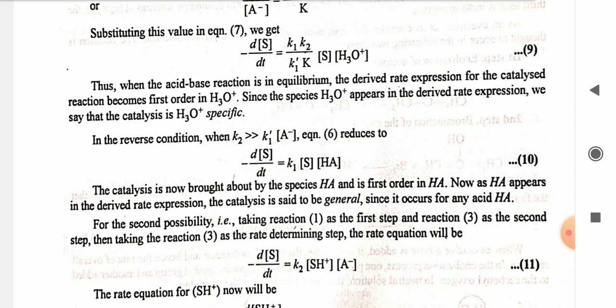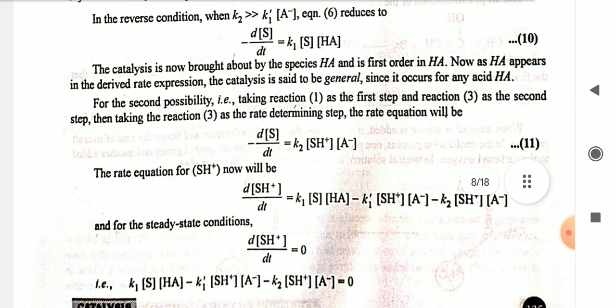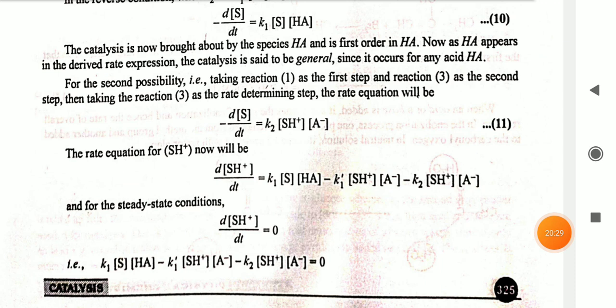The rate equation for SH positive now will be dSH positive by dt is equal to K1 SHA minus K1 dash SH positive A negative minus K2 SH positive A negative. And for the steady state condition, dSH positive by dt is equal to 0. So K1 SHA minus K1 dash SH positive A negative minus K2 SH positive A negative is equal to 0.